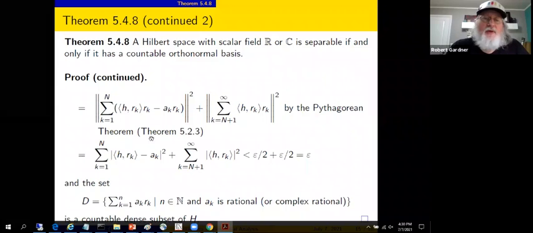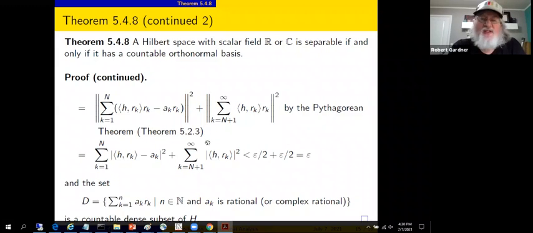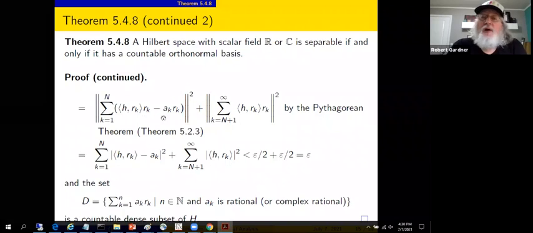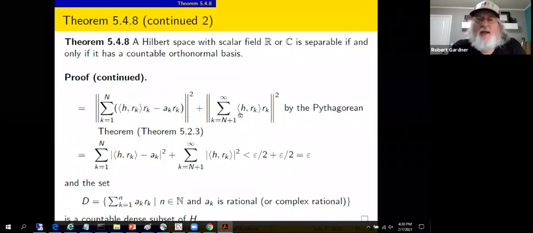So applying the Pythagorean theorem explicitly, as stated in theorem 5.2.3, it's stated exactly like this. We get the norm squared of the first part plus the norm squared of the second part. These parts, the legs of the triangle, are at right angles to each other. Orthogonality is what we get based on the fact we started with an orthonormal basis.